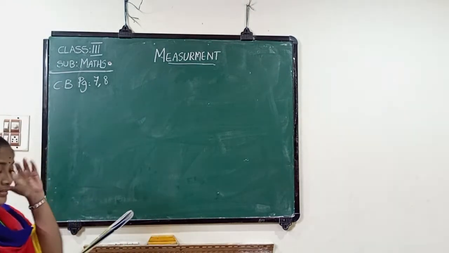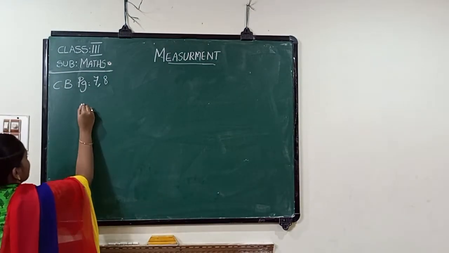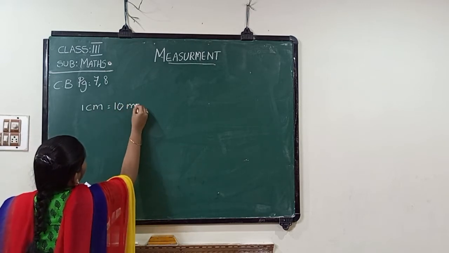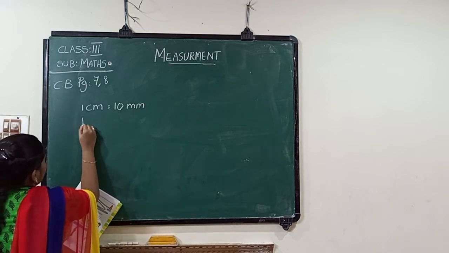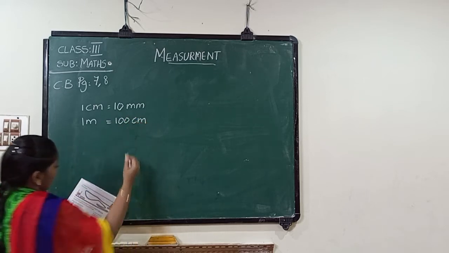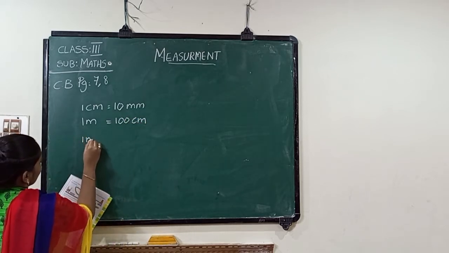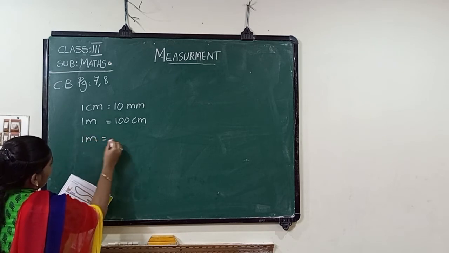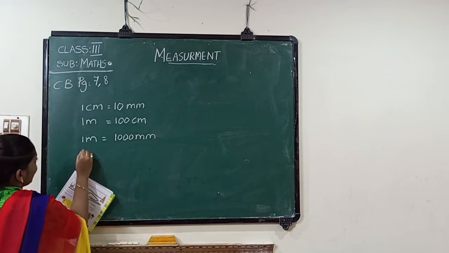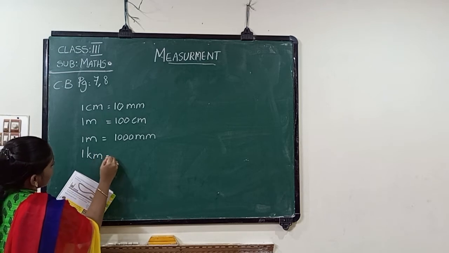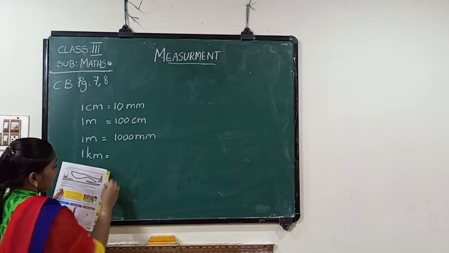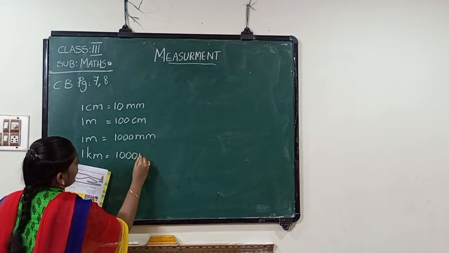In yesterday's class, we learned that 1 centimeter is equal to 10 millimeters. 1 meter is equal to 100 centimeters. 1 meter is equal to 1000 millimeters. 1 kilometer is the longest length. It is the biggest measurement in your length. It's 1000 meters.